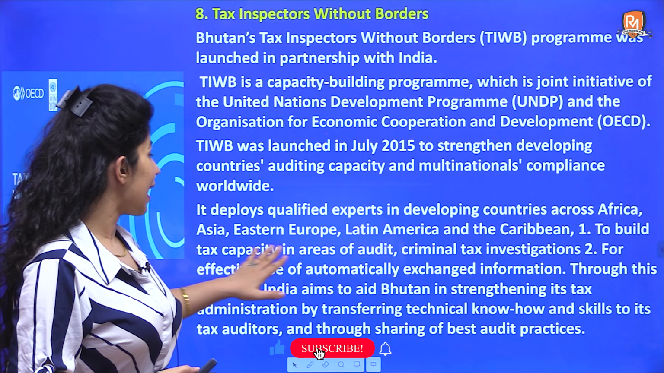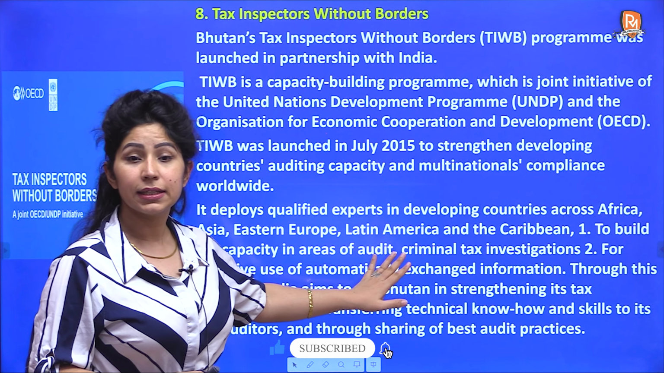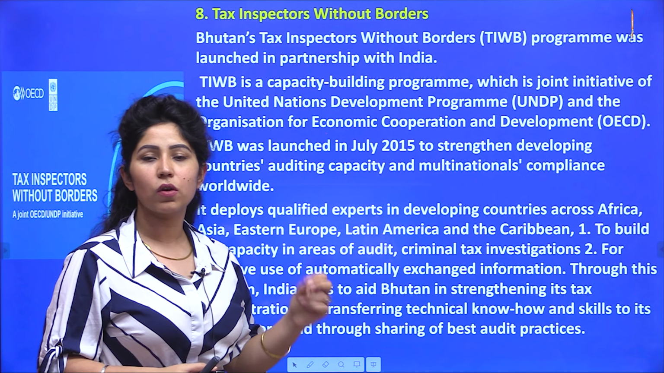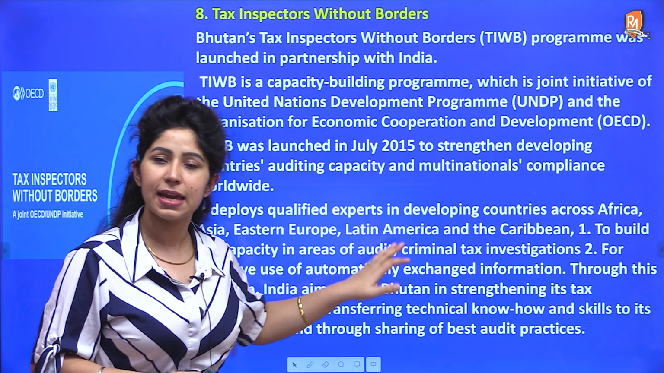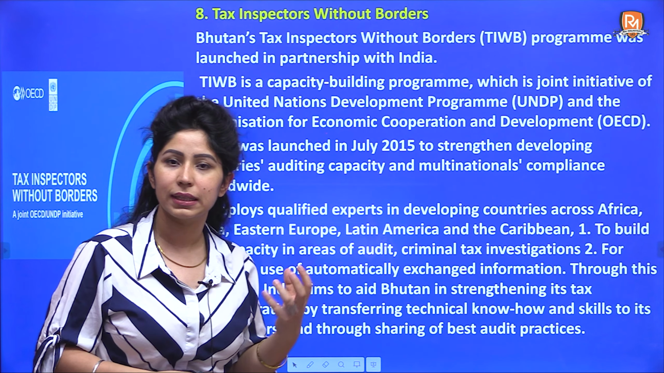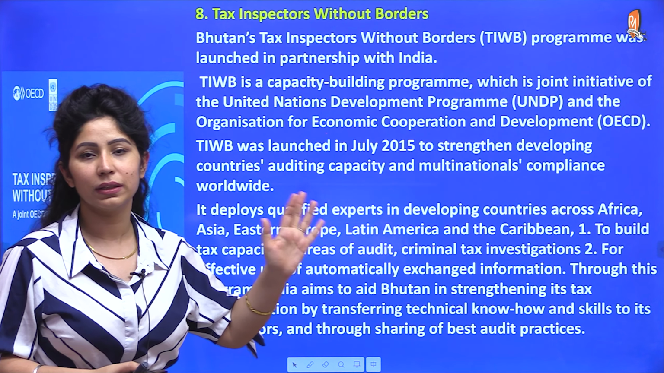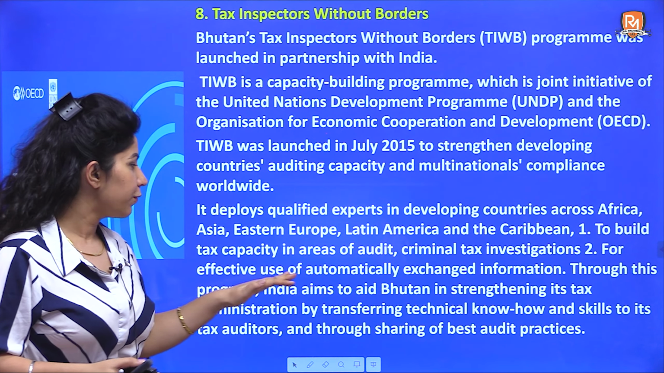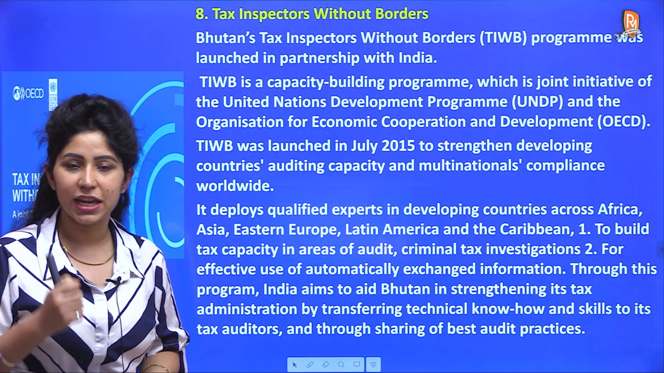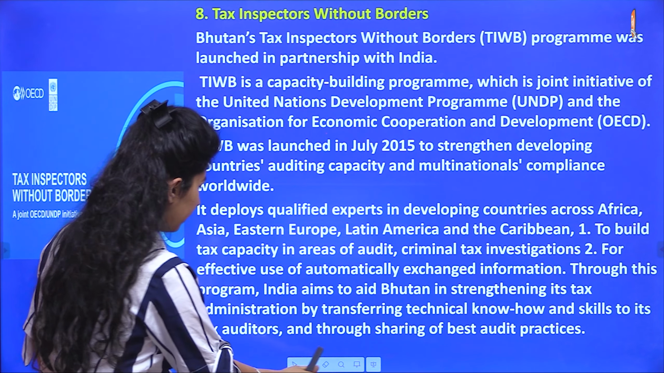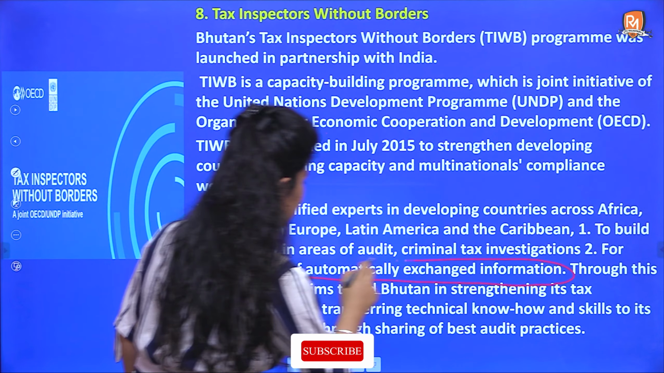Number 1, to build tax capacity in areas of audit, criminal tax investigation, because already these countries are poor areas where there is poverty and tax evasion happens a lot here due to all the negative practices going on. Number 2, for effective use of automatic exchange of information, this is very important.